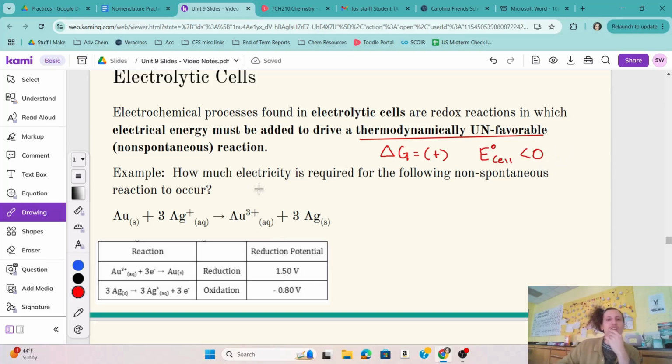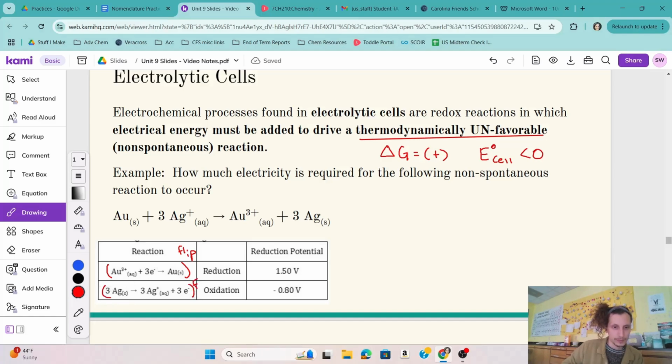Now, the question here, how much electricity is required for this reaction to occur? We're given a solid gold and an aqueous silver. Okay, so if solid gold is a reactant, that means this has to be flipped. And if the aqueous silver is the reactant, that means this has to be flipped.